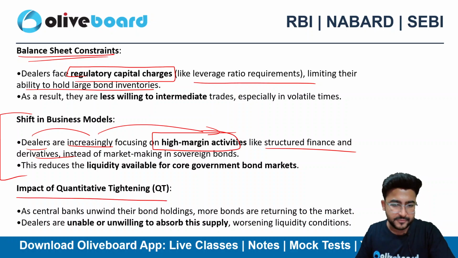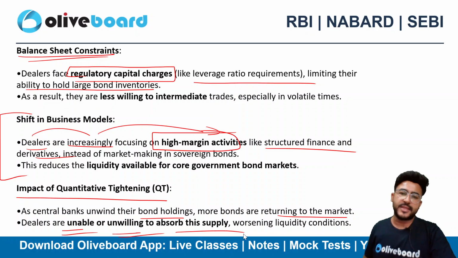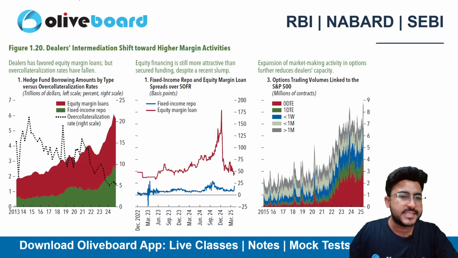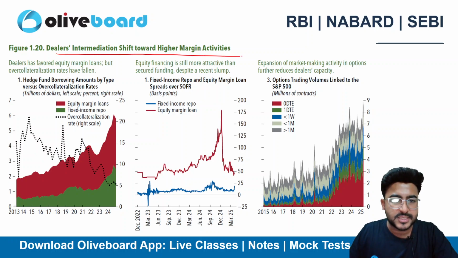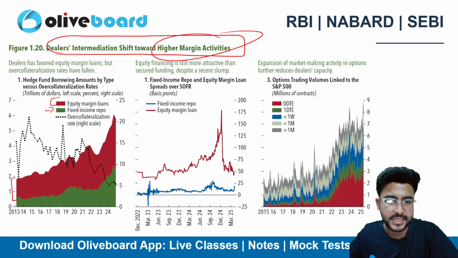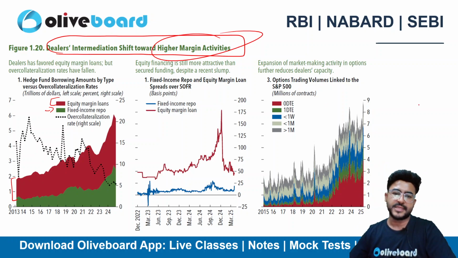Impact of quantitative tightening. As central banks unwind their bond holdings, more bonds are returning to the market and dealers are unable or unwilling to absorb this supply. So there is a demand shortage as of now. Okay, and we can see here the dealers' intermediation shift towards higher margin activities. We can see that equity margin loans are high as compared to fixed income repos, right? So there is an increase in the data related to high margin activities.